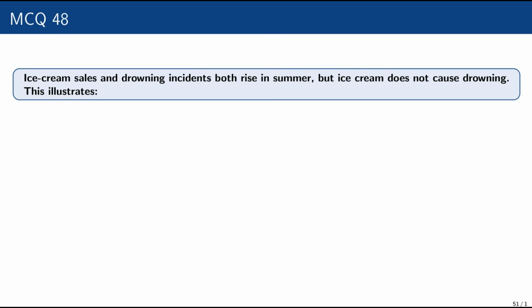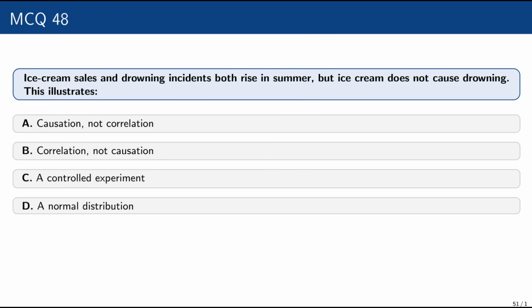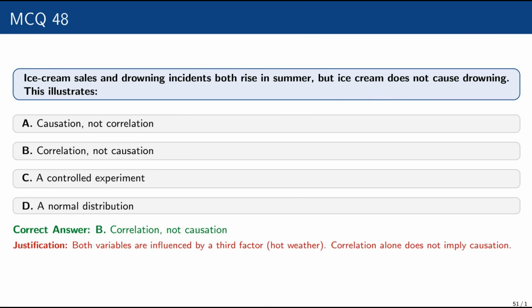Question number 48. Ice cream sales and drowning incidents both rise in summer. But ice cream doesn't cause drowning. This illustrates causation, not correlation; correlation, not causation; a controlled experiment; or a normal distribution? The correct option is correlation, not causation, because both variables are influenced by a third factor, the weather. Correlation alone does not imply causation.